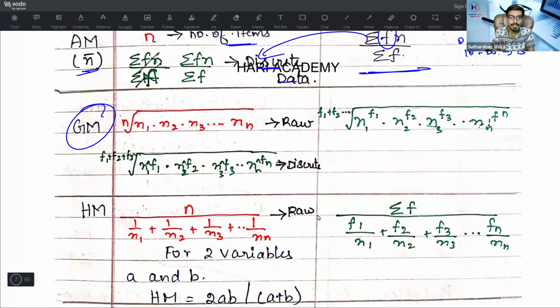For raw data, it is the nth root of x1 into x2 into x3 up to xn. If it is discrete data, they may not test you on discrete data; they will stick to raw data only. In the worst scenario, you need to put f1 plus f2 plus f3, whatever the frequencies are, in the root value, along with x1 to the power f1 into x2 to the power f2 into x3 to the power f3, up to the last point they have given. Mostly they will not come across grouped data under the geometric mean. Just read this formula, that is more than sufficient.